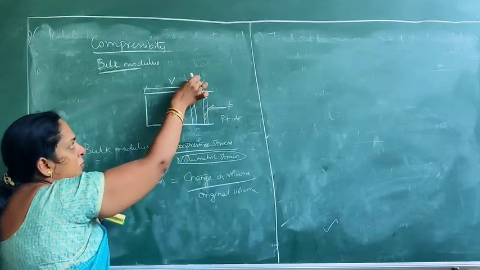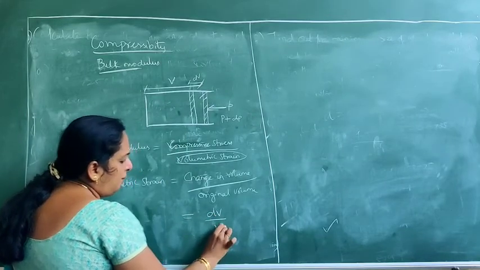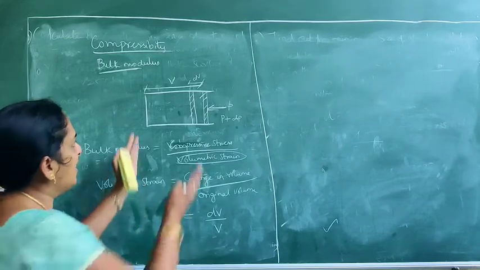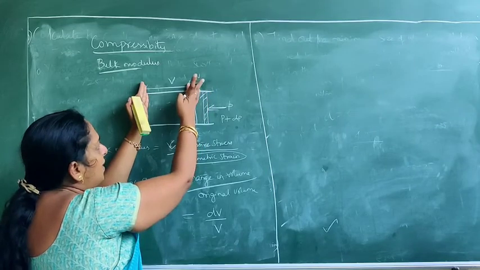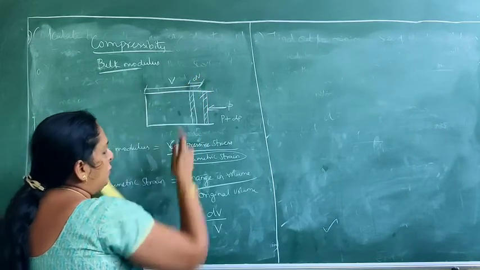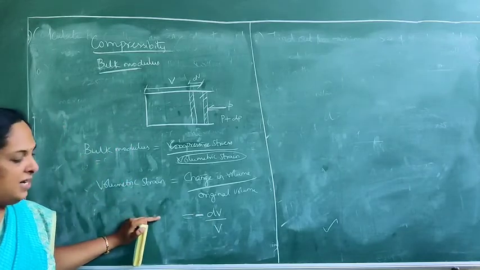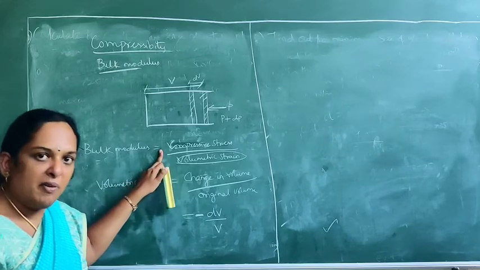From the initial position it is moved to this position, dV, and the original volume is V. But remember, this change in volume is not increased. Here it is decreased. Originally the volume was here, and it is now decreased to this extent. So we give this a negative sign. So volumetric strain is minus dV by V, and stress here we are giving in terms of pressure.